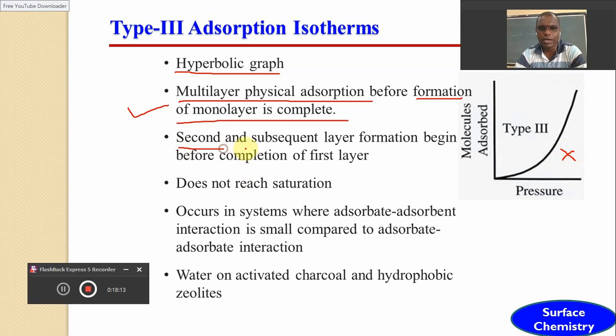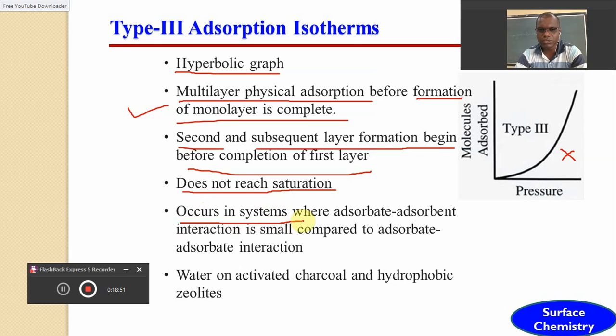Again, second and subsequent layers begin to form before the completion of the first layer, and it also does not have any saturation point, because the process of multilayer adsorption gets started, and in multilayer adsorption one layer of molecules gets deposited over the previous layer. Hence in such processes, definitely the rate of adsorption increases continuously with increasing pressure.